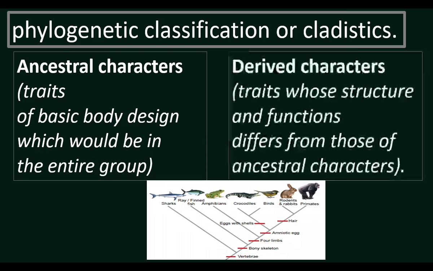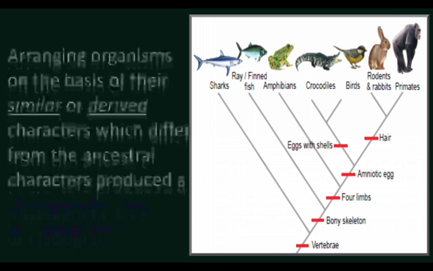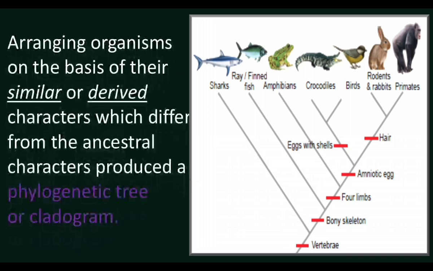By considering these two characters, organisms are classified, which gives a phylogenetic tree or cladogram. Arranging organisms on the basis of their similar or derived characters which differ from ancestral characters produces a phylogenetic tree or cladogram.